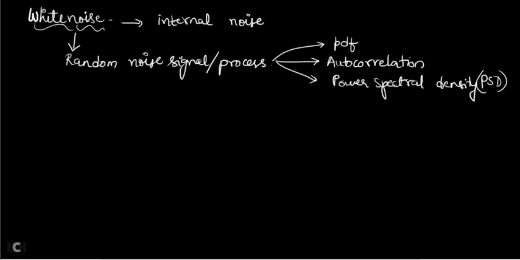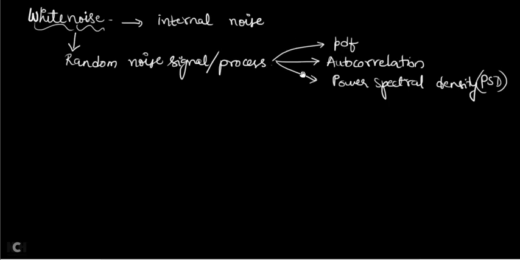Along with PDF, autocorrelation and power spectral density, for any random process you can even have mean, variance, covariance. Many things will be there, but these three are the main important characteristics we use to understand white noise. White noise is a random process which contains a probability density function, autocorrelation and power spectral density.